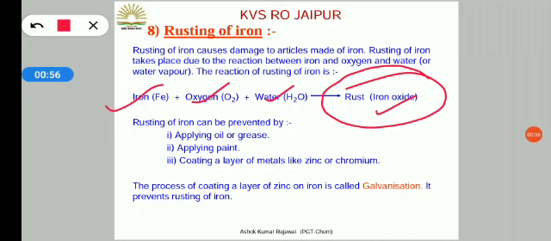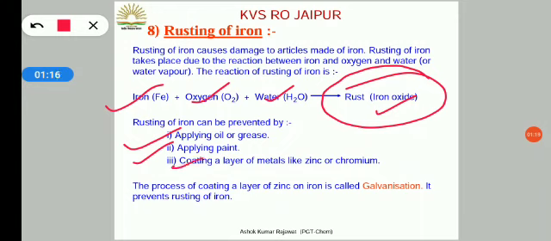How can we prevent rusting of iron, or how can we protect the iron ornaments which we have in our houses? We can apply grease on ornaments. We can paint the iron articles and coat them with a layer of metal like zinc or chromium.